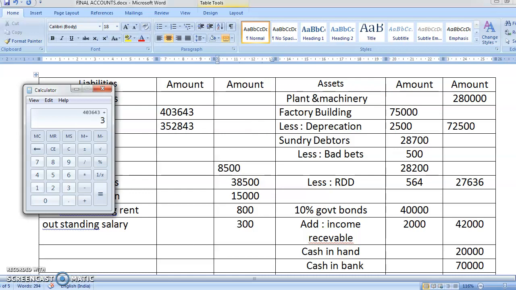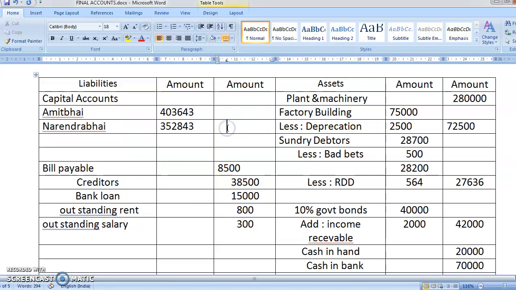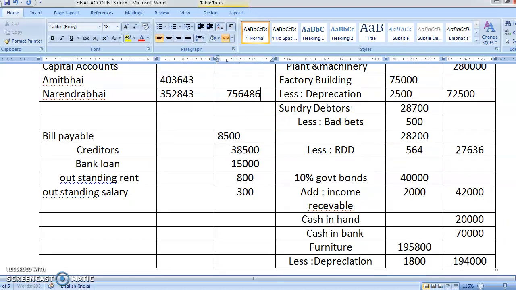So plus 3,52,843. Yes, so what is the total of both the persons? That is coming to 7,56,486. Now only the last part is remaining, that is the totaling.